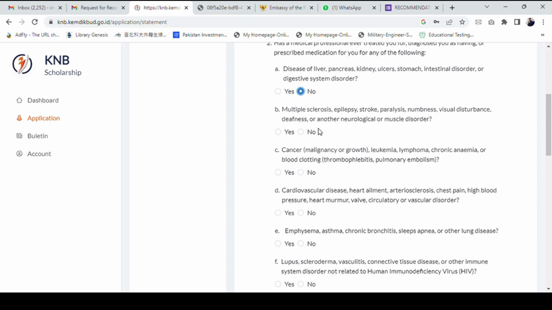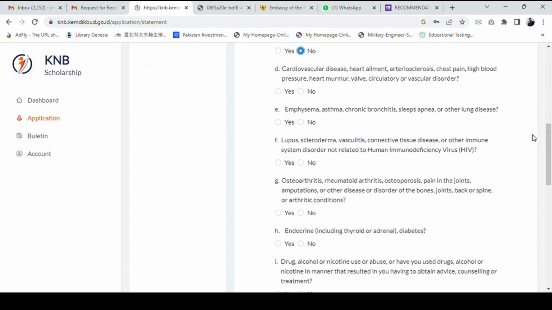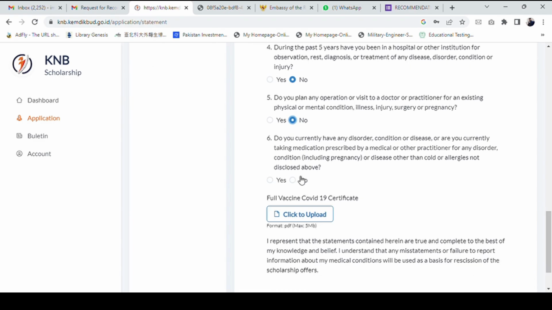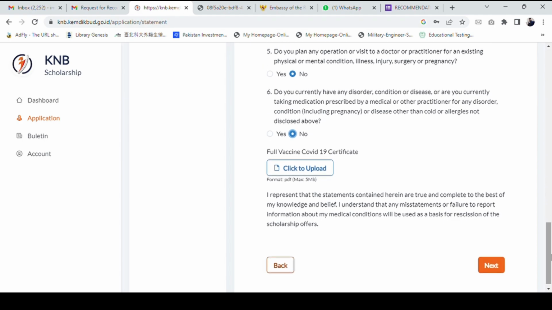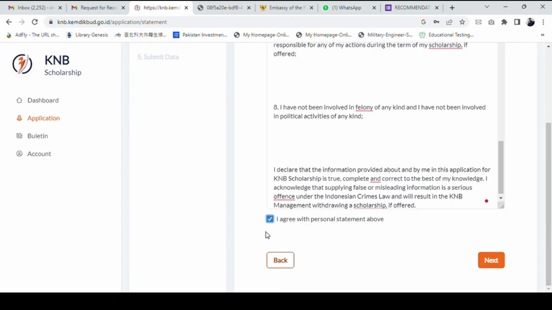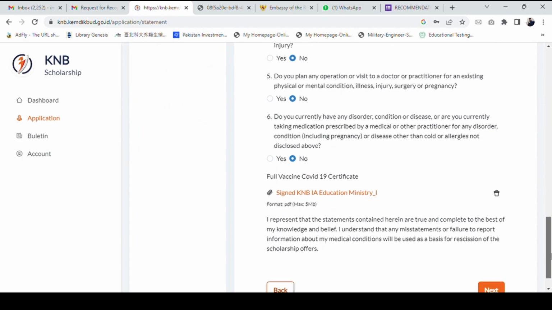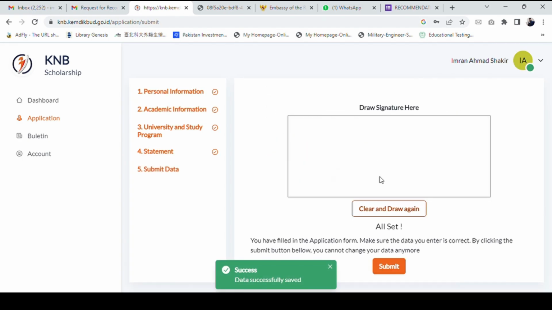If you don't have any disease, you just simply select no, no, no in all, and after that you upload your COVID-19 certification. I think almost all the students have this certification. And after that you just select no, tick, and then at the last process you choose draw signature.